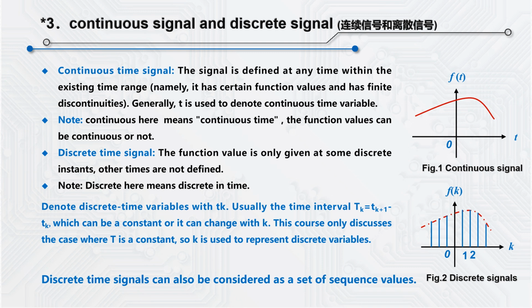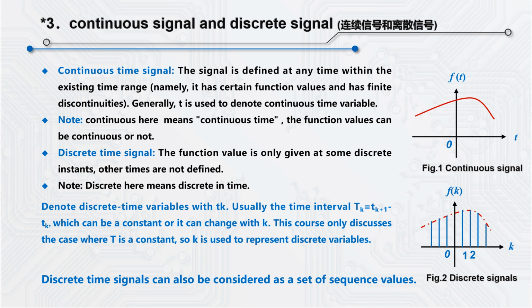As for the discrete time signal, it only gives function values at some discrete instants. It is not defined at other times. It should be noted that here discrete means discrete in time. In general, tk is used to represent discrete time variable.